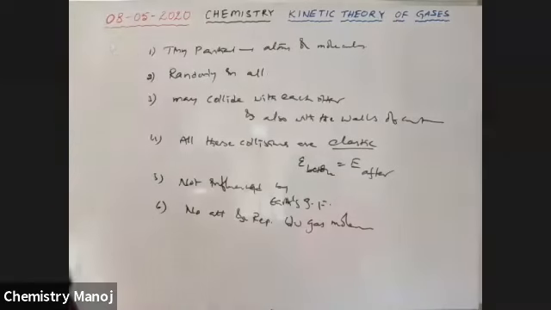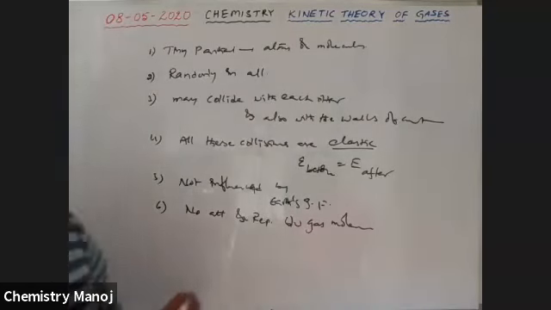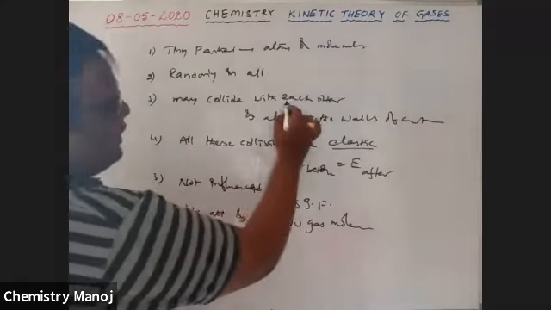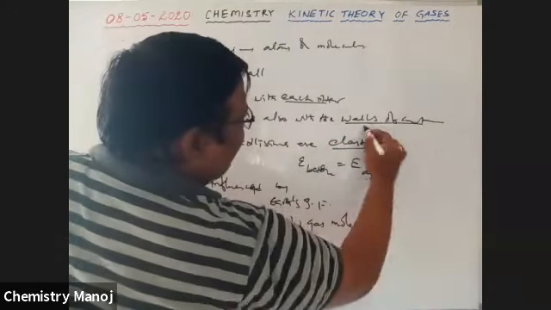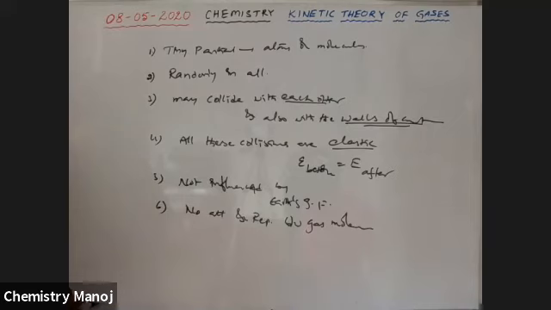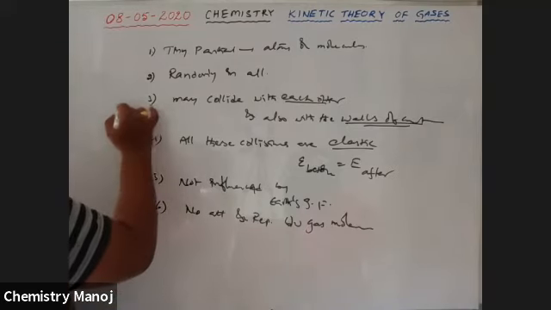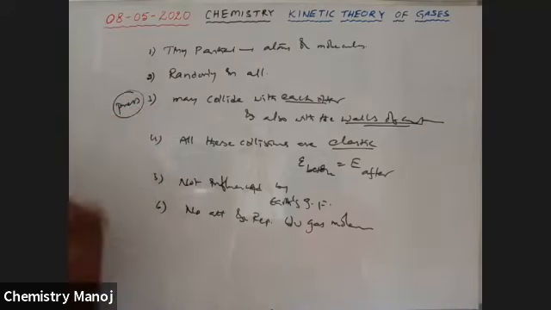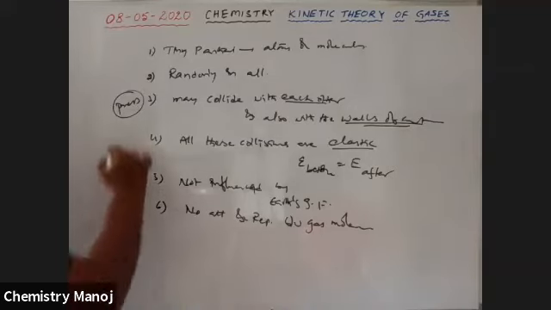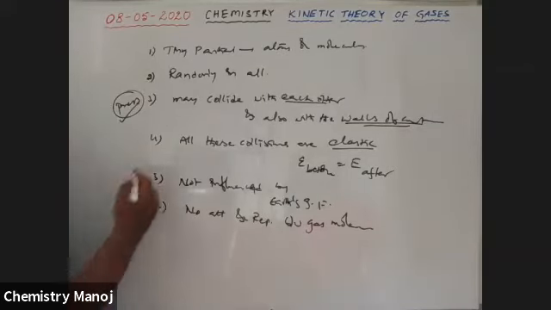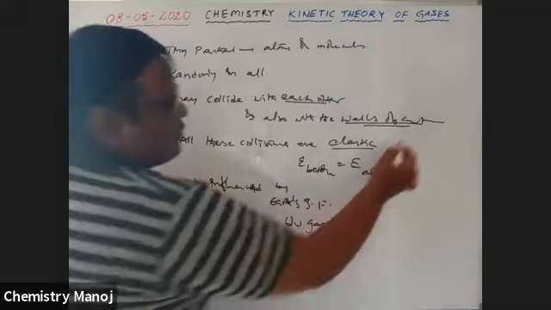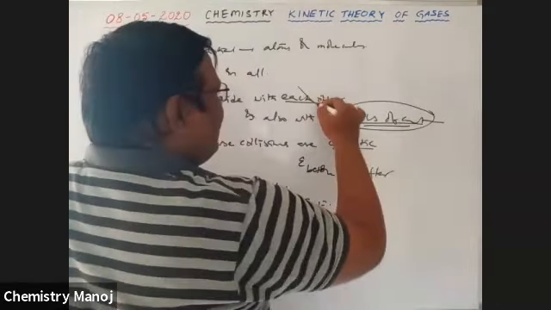Now, once again, gas molecules may collide with each other and also with the walls of the container. No doubt, gas has a certain pressure. The pressure of this gas is due to collision of gas molecules only with the walls of the container, not with each other.